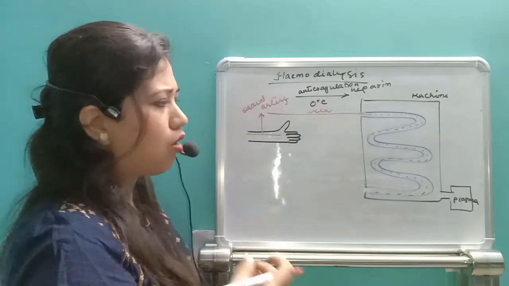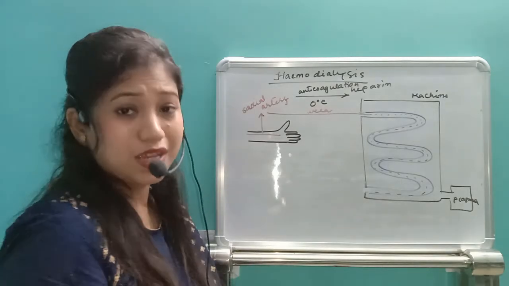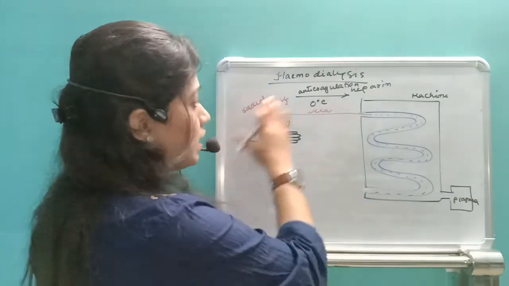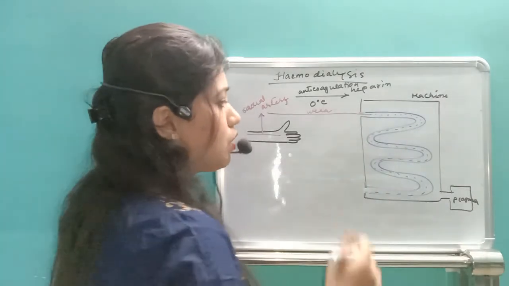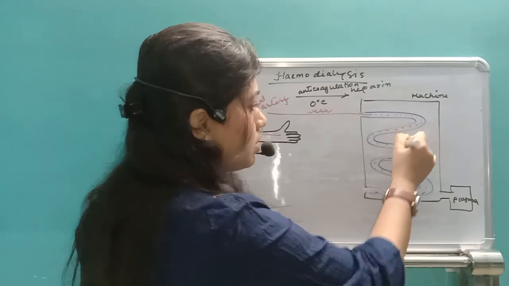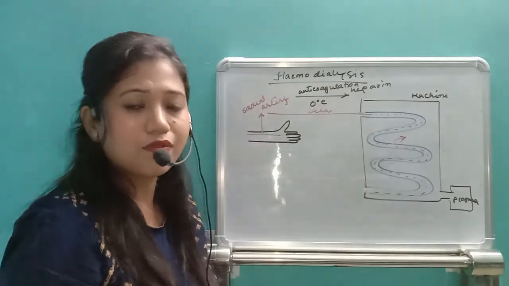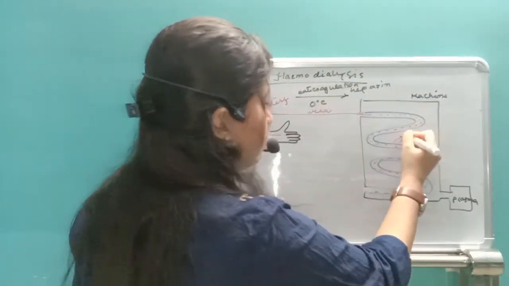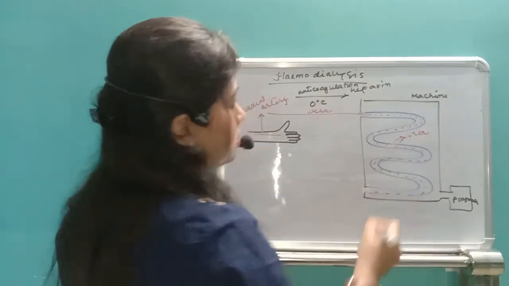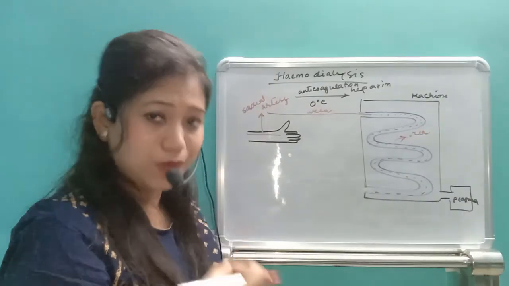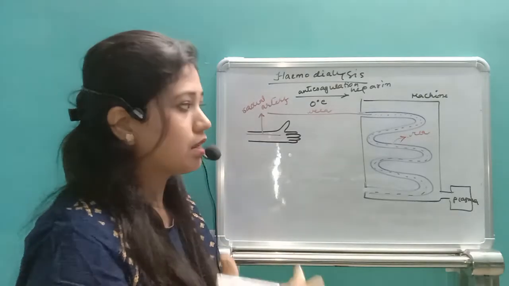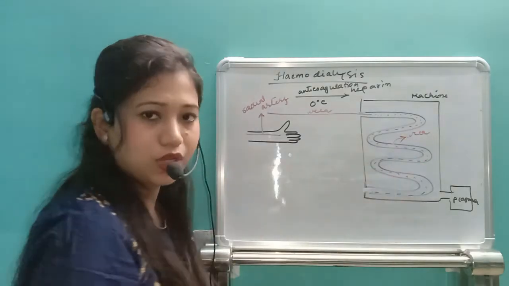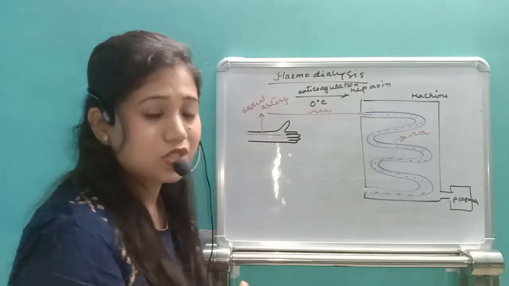So the urea and other harmful waste products, which are high in the patient's body because the kidney is not able to filter them out, will move from the region of higher concentration to the region of lower concentration. The urea and other harmful constituents in the blood will start to move into the artificial plasma in the machine.